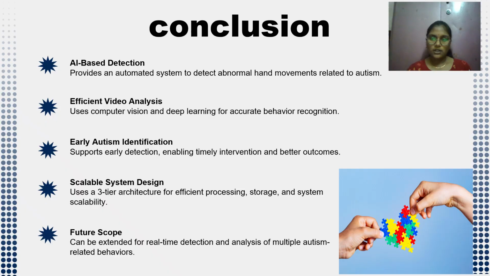Next, let's get into the conclusion. Our project provides an AI-based system to detect abnormal hand movements related to autism. It uses computer vision and deep learning techniques for accurate video analysis. This system can help in earlier detection and identification of autism, which leads to better treatment outcomes. The use of three-tier architecture makes the system scalable and efficient. In the future, this system can be extended for real-time detection and for analyzing more types of behaviors.